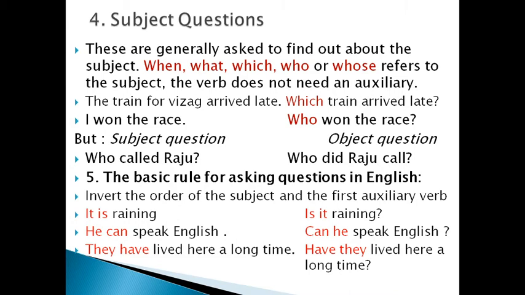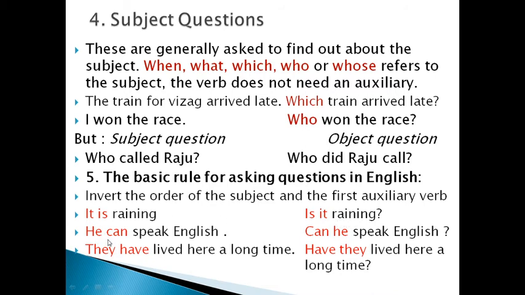It is the subject. Is is the auxiliary. Subject, auxiliary. So we have to invert, change the position of the auxiliary verb. You take this auxiliary verb and put it before the subject. So, is it raining? It becomes a question.